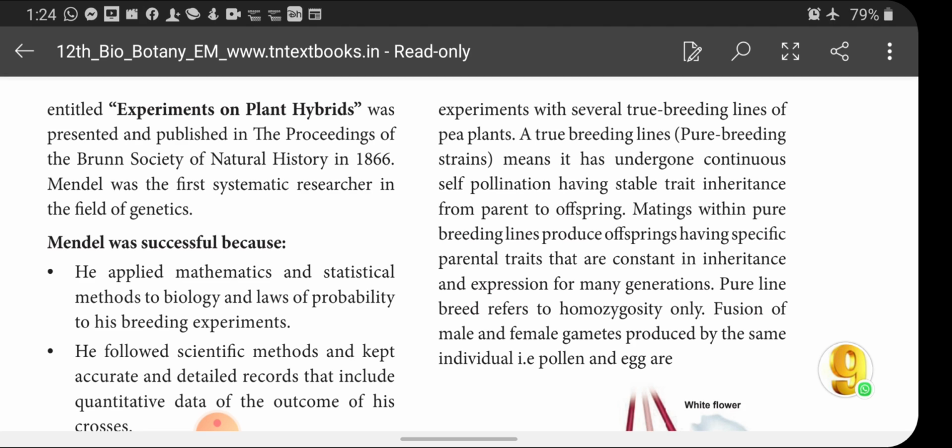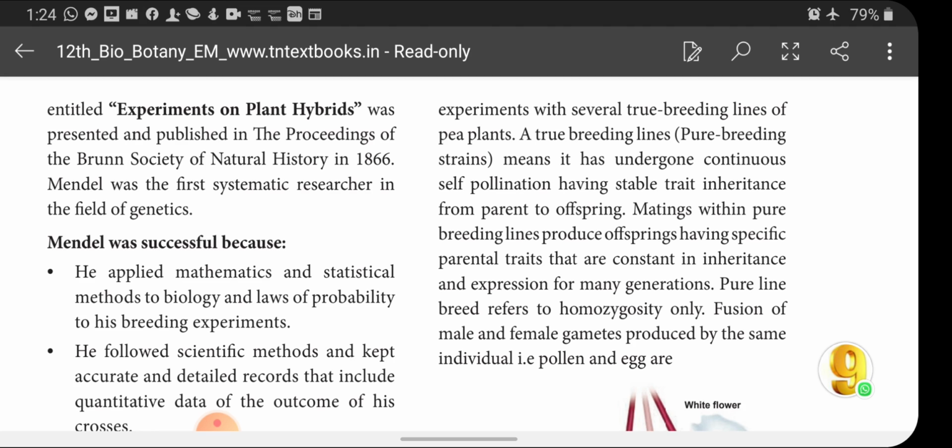So he got confused, and he wanted to conclude whether the genes for dwarf are inherited by the F1 generation or not. For that he did self pollination of the F1 generation. When he did self pollination in the F1 generation, out of 4 plants, 3 plants were tall and 1 plant was dwarf. So from that he concluded the gene for dwarf is inherited to the F1 plant but is not expressed.